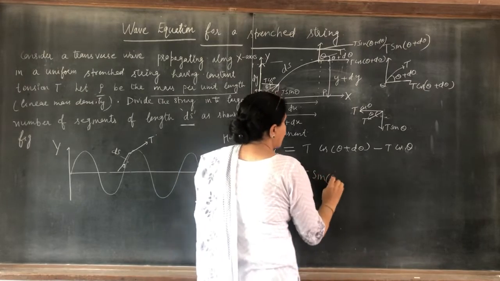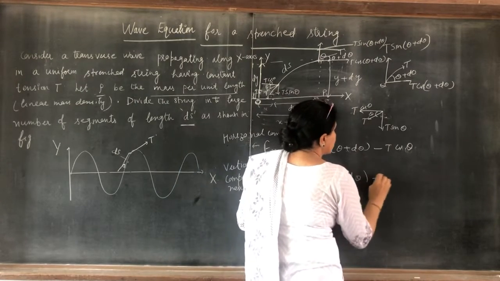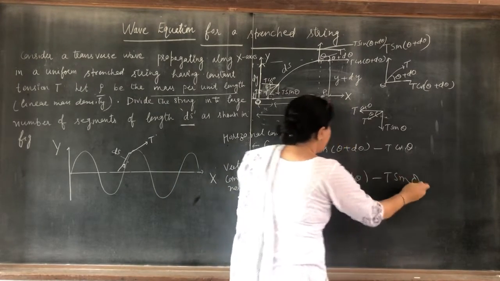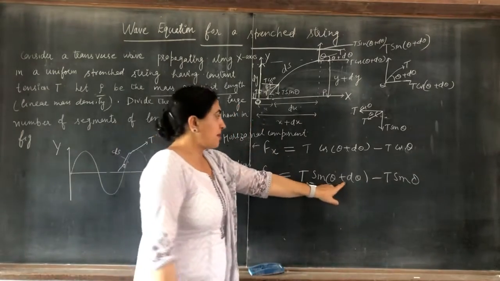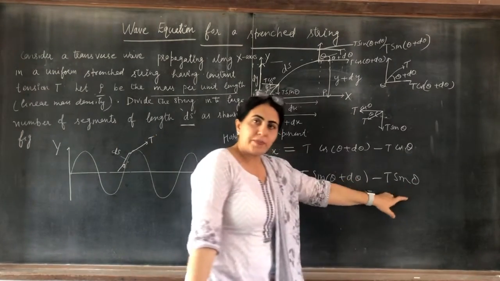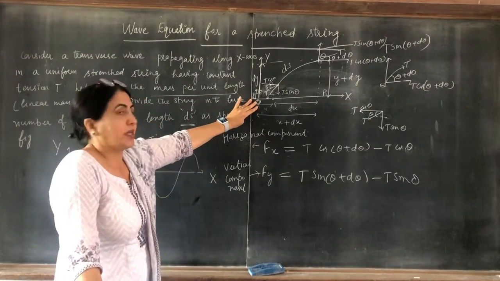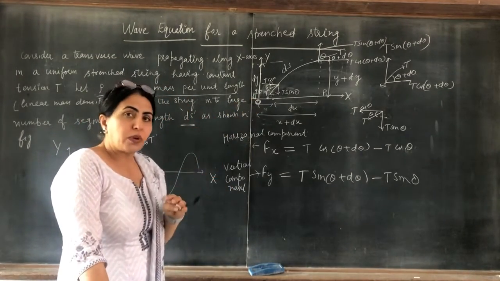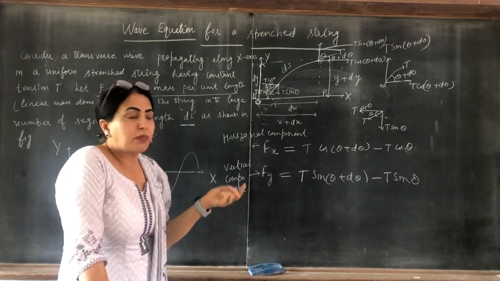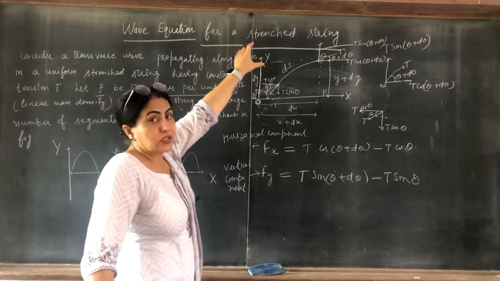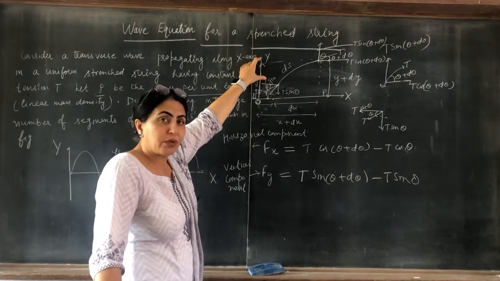So the vertical component is T sin(theta plus d theta) minus T sin theta. Clear? When the string is in equilibrium position, the forces cancel out, but this is when the string is displaced from the equilibrium position.